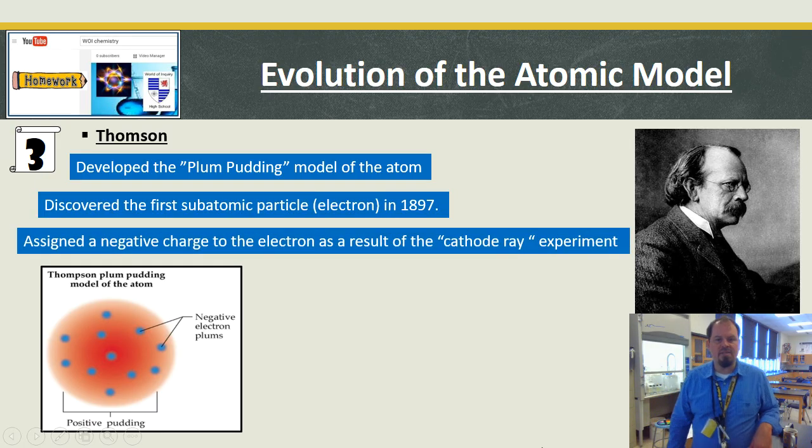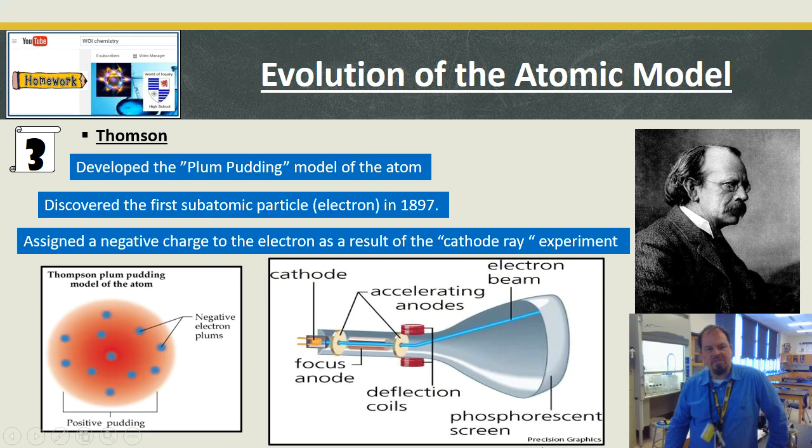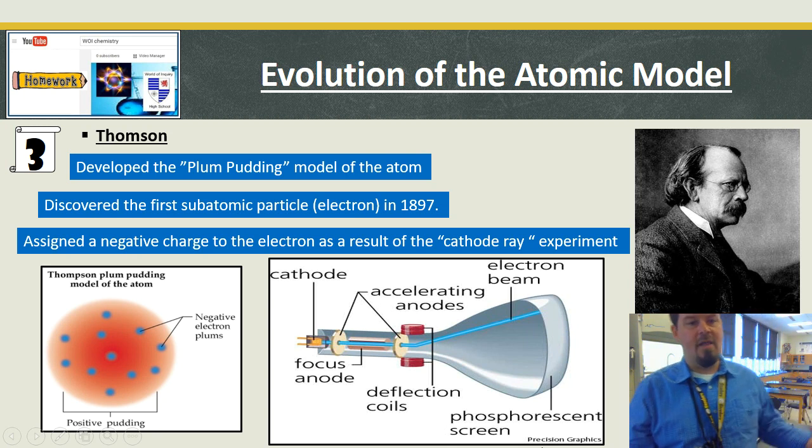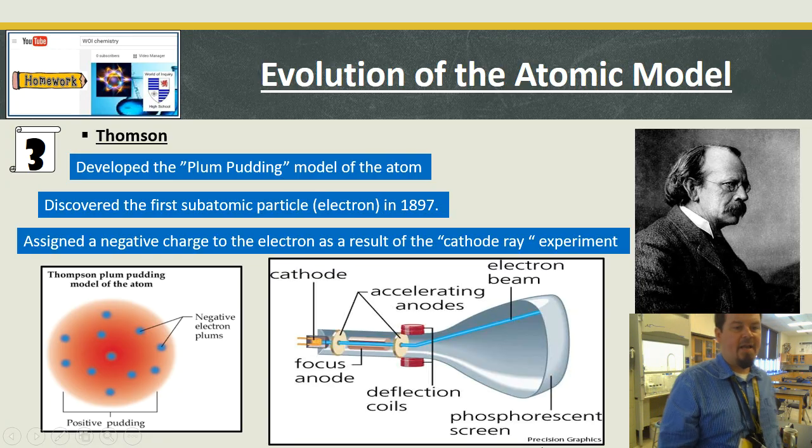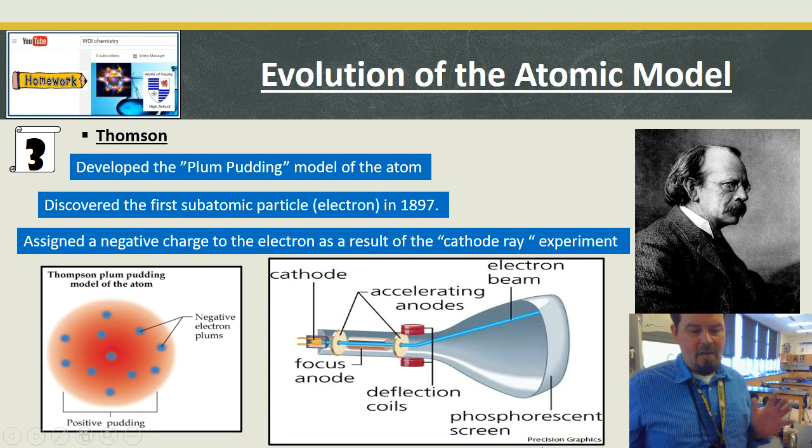He used this cathode ray experiment, and let me show you a picture of that. Old school TVs. All right, to figure out that electrons exist. So he started shooting these subatomic particles through. There are these deflector coils, which are magnets, and they moved the beam. So the top one would be positive, the bottom one would be negative, and the beam moved. So he knew the thing he was shooting out there was negative. He figured out that electrons exist. He just had them all in the middle of the atom, and we're not there anymore.